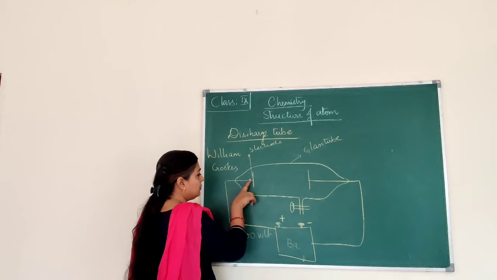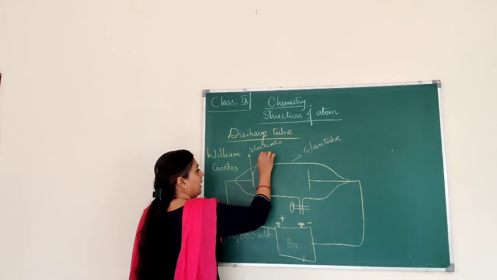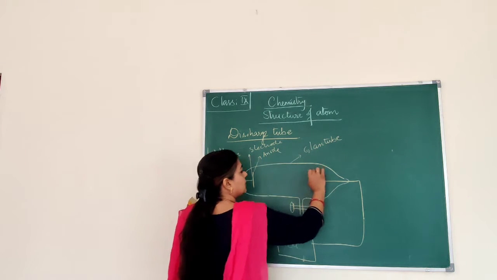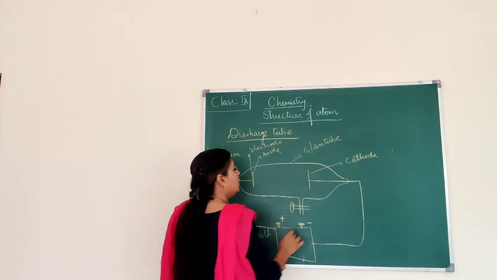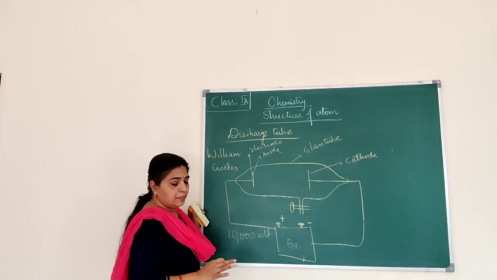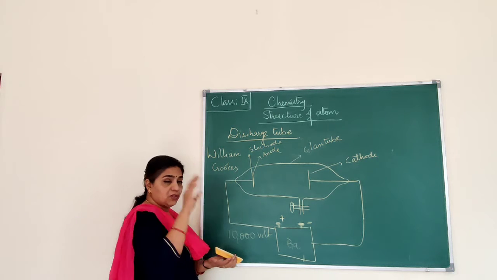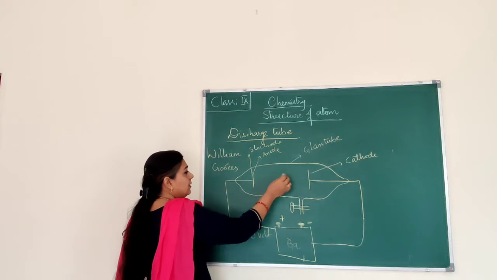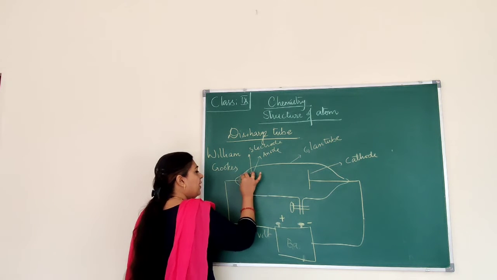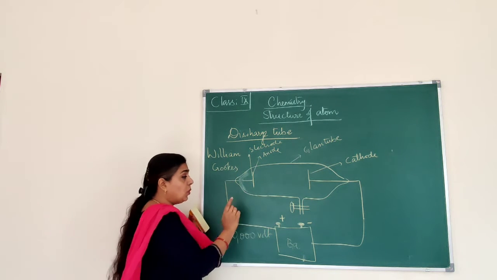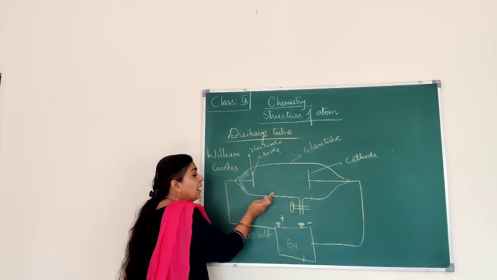As this is the positive side, this is called the anode, and this is the cathode, because it is connected to the negative side. So when the current was passed and the pressure was also decreased, they could see a faint greenish glow behind the